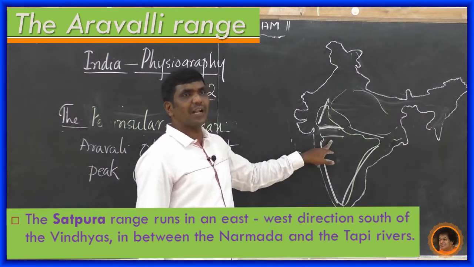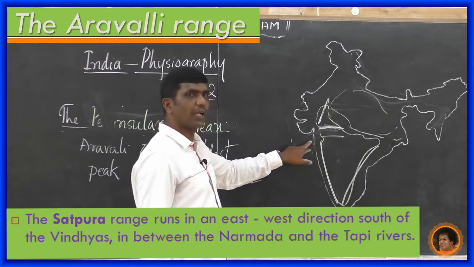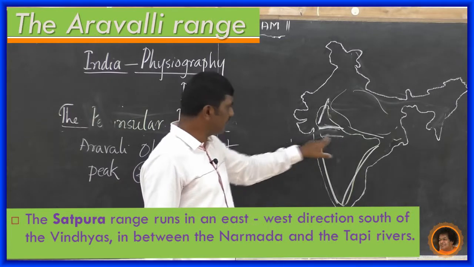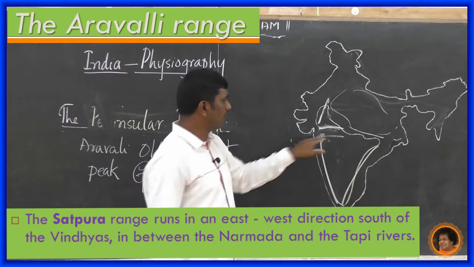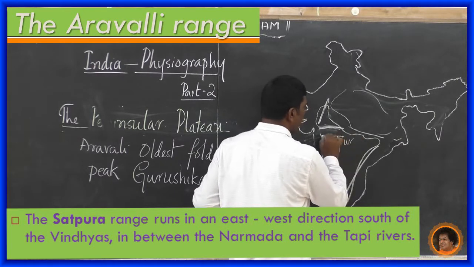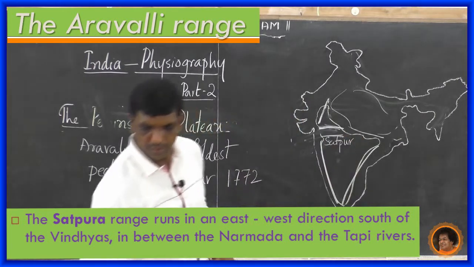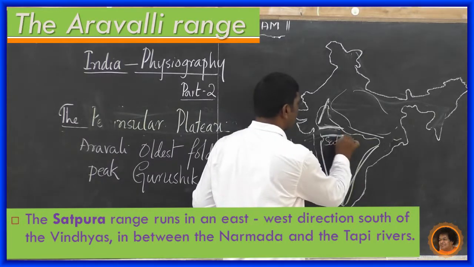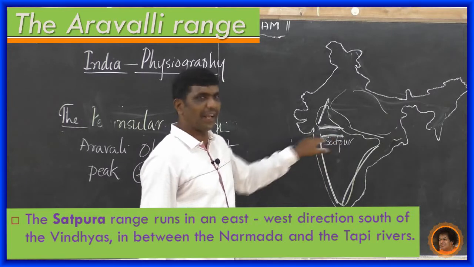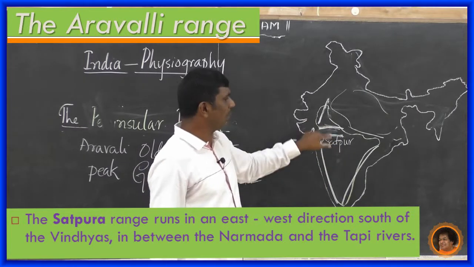And the Satpur range runs in the east. See, Satpur range, east-west direction. This is Satpur. This colored region, it runs in an east-west direction, south of the Vindhyas.